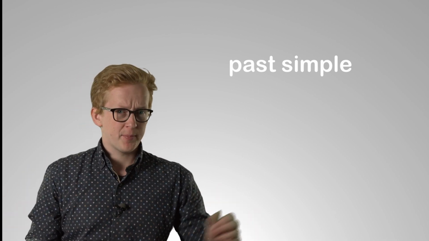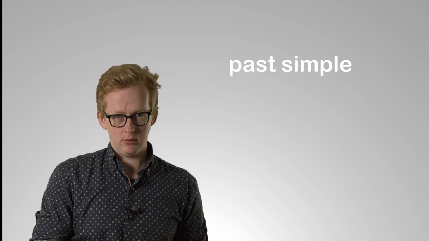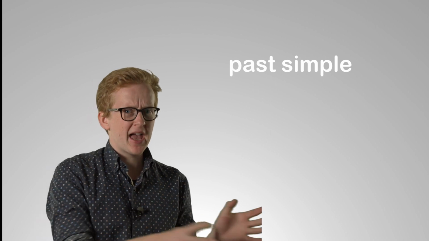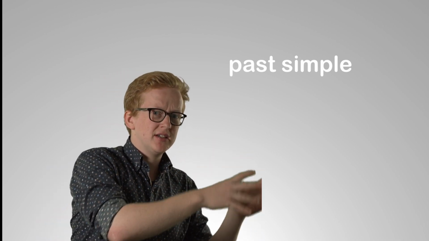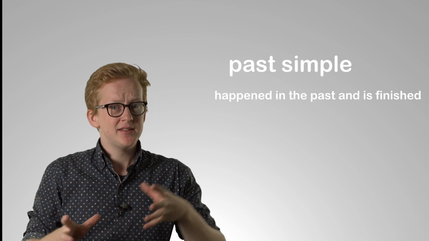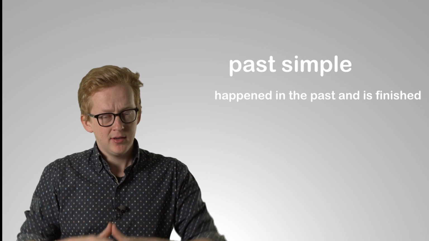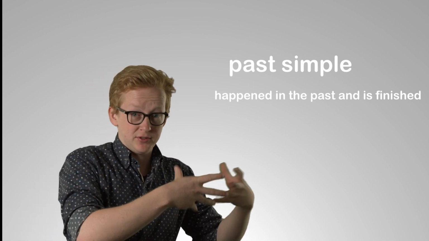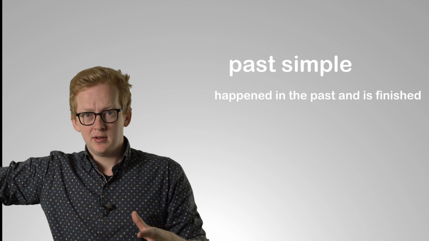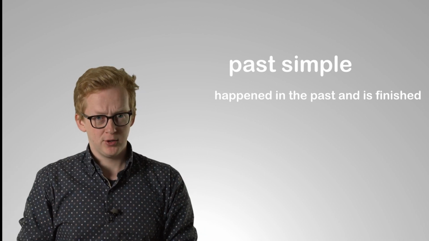With both these tenses, we've got some words that scream that you have to use either one of them. For the past simple, there are words like yesterday or 2 weeks ago. These tell you that something happened in a specific point in the past. For the present perfect, those are words like since, for, ever. They tell you that something happened or started in the past and that it's still going on right now, or it's an experience. We've got a whole list of those words.